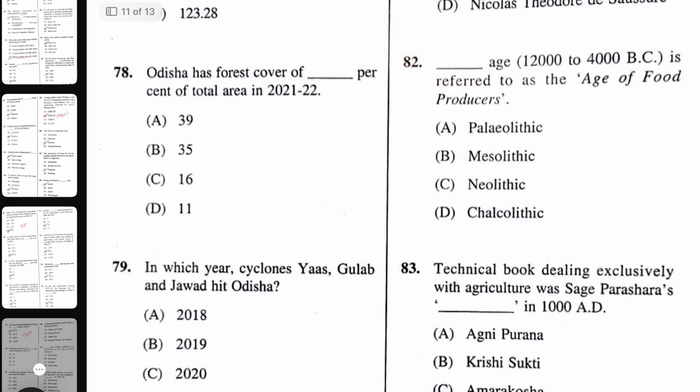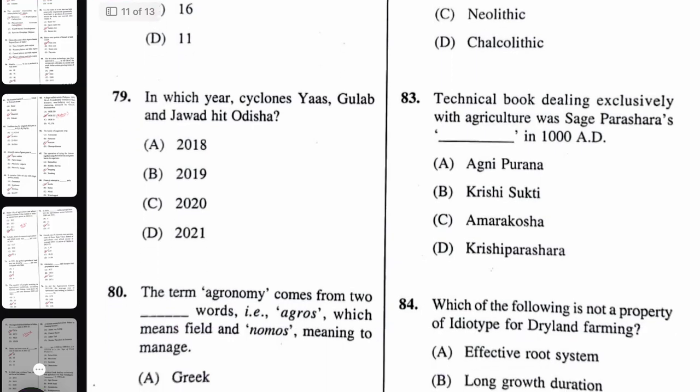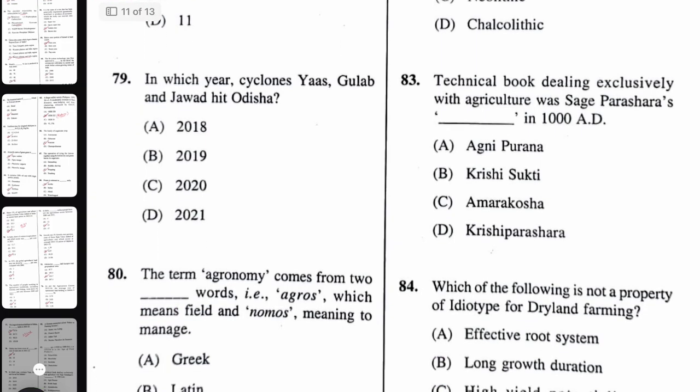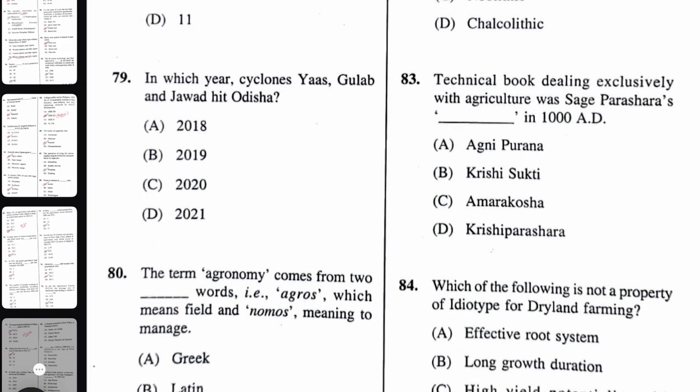Odisha's forest cover of dash percent of total area in 2021-22. Here approximately 39%. In which year cyclone Yas, Gulab and Jawad hit Odisha? The right answer here will be 2021.